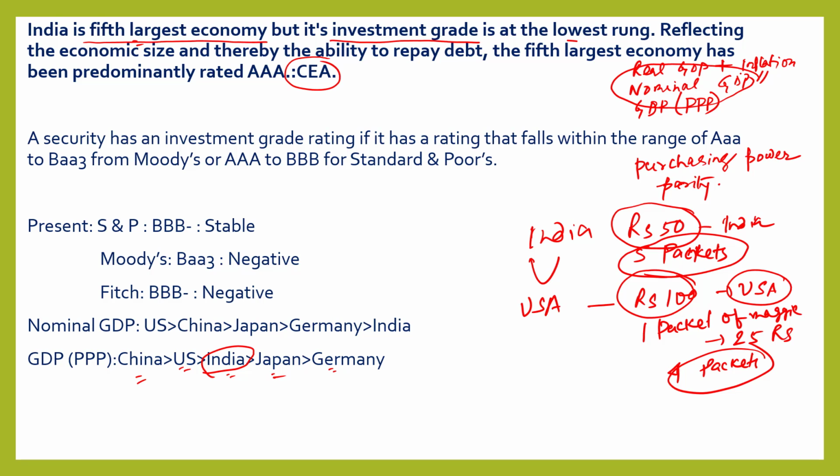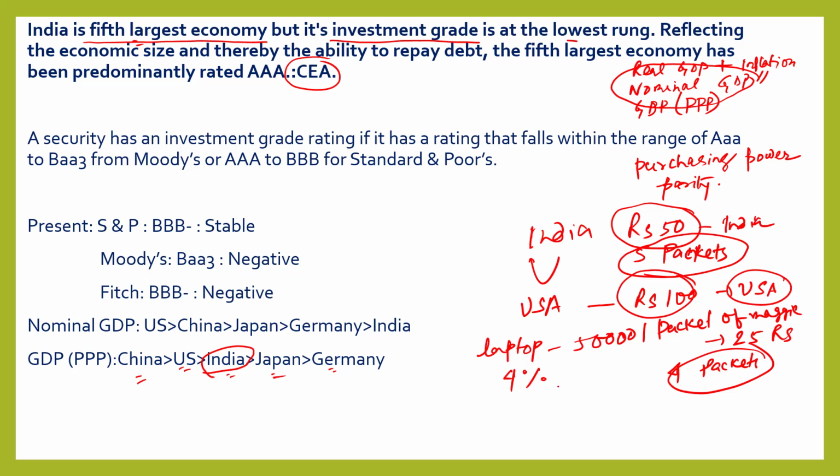And this is the easiest way of calculating GDP. We don't have to subtract inflation. Whatever is the current price will be treated as nominal GDP. Suppose the price of my laptop is 50,000 rupees. That is the nominal GDP. Suppose inflation is 4%.